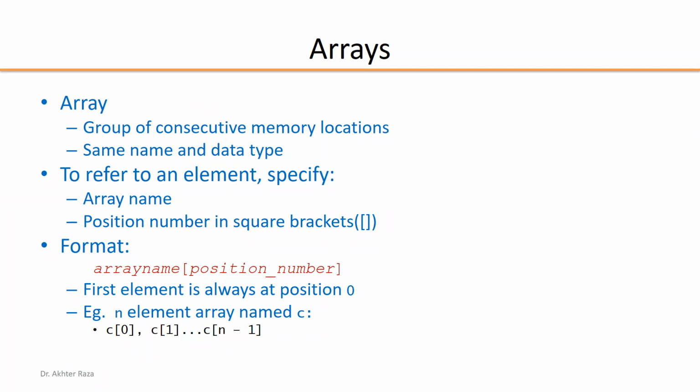Contiguous means they are at adjacent memory locations. Suppose C0 is at this place. Then C1 will be adjacent to this one, and C2 will be adjacent to that one, and so on.